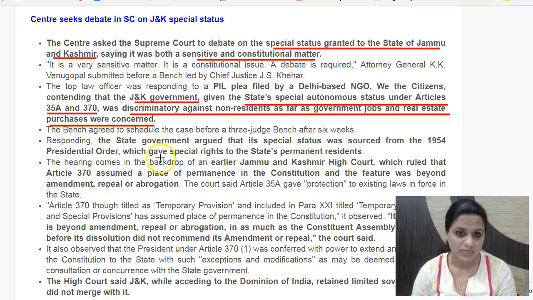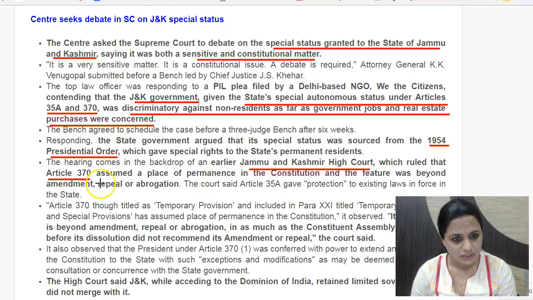So it's actually the state government of Jammu and Kashmir also arguing in this matter, saying that the special status which has been conferred on Jammu and Kashmir is based on the 1954 presidential order which gave special rights to Jammu and Kashmir residents. It also says that Article 370 of the Constitution is actually permanent. This has been the argument put forth by the Jammu and Kashmir High Court recently. It has ruled that Jammu and Kashmir has